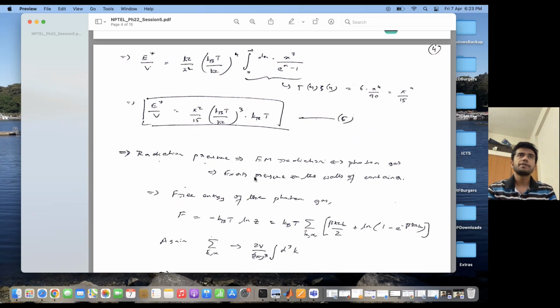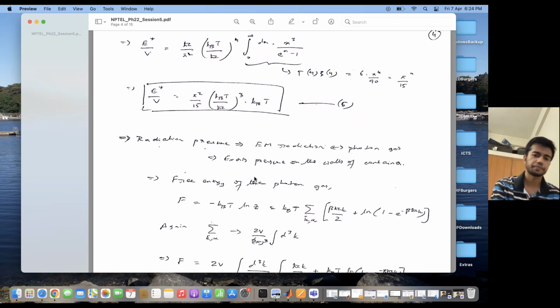Okay, so once we have the excitation energy, and since my radiation is trapped in a box, then I can think of this radiation as a photon gas, like I had the ideal gas before, where the gas was composed of molecules. Here, the gas is composed of photons. So photons are like individual particles of the gas. And therefore, since in case of the ideal gas, we had it exerting some pressure on the walls of the container, here also the radiation will exert pressure on the walls of the container, which is known as radiation pressure. And we calculate this pressure in terms of the pressure exerted by the photons on the walls.